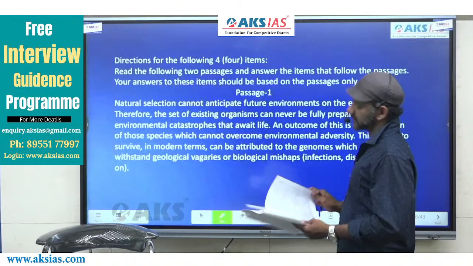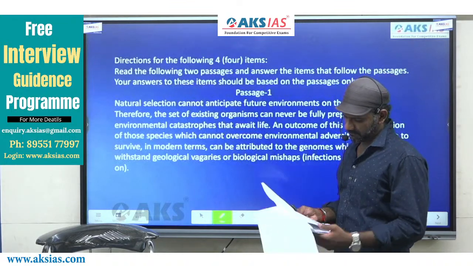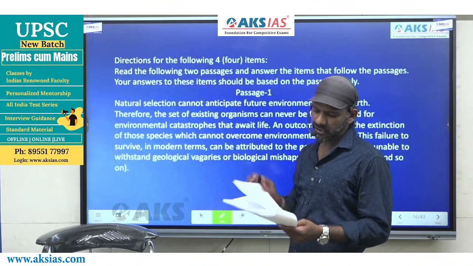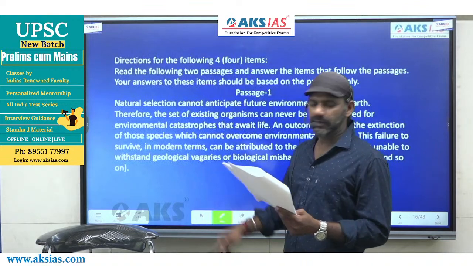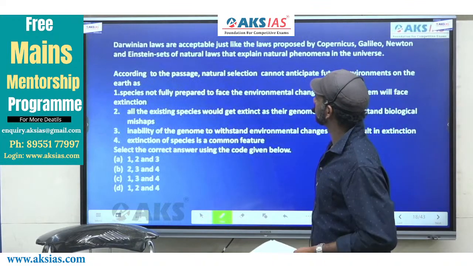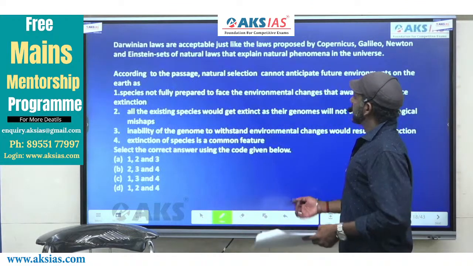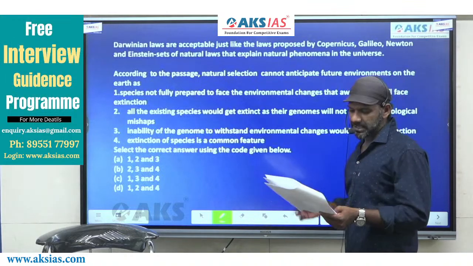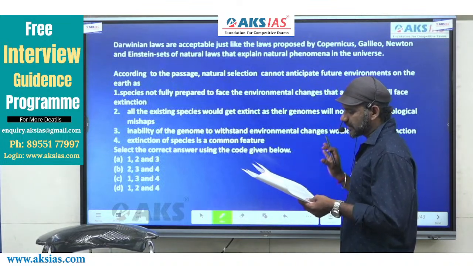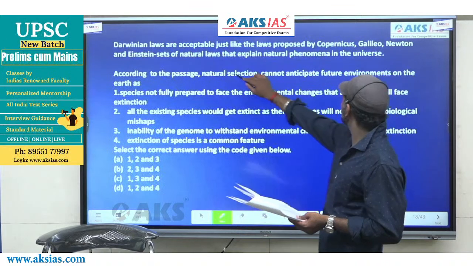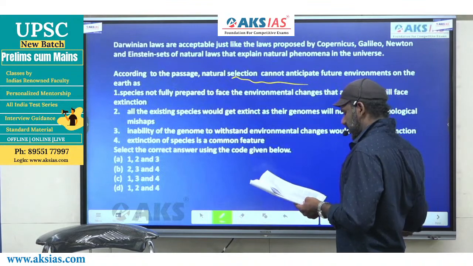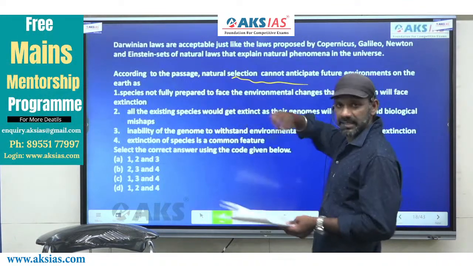The next one. This is a bit long passage, and we have 3 questions following the passage, right? We'll read the question. The first question following the passage: according to the passage, natural selection cannot anticipate future environments on the earth as. The mention about this topic is talked about. Okay, we'll read the options first, and I'll take you there.